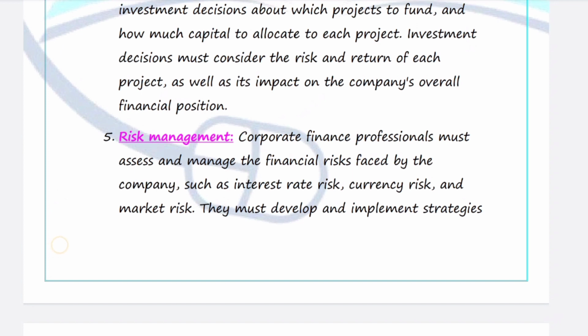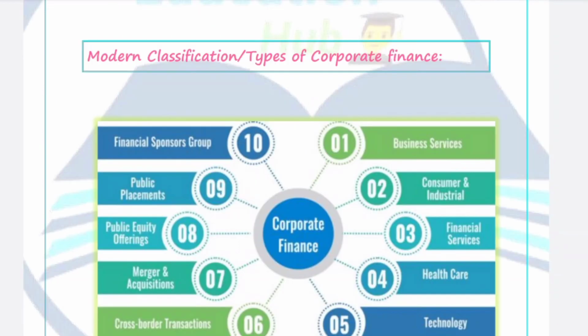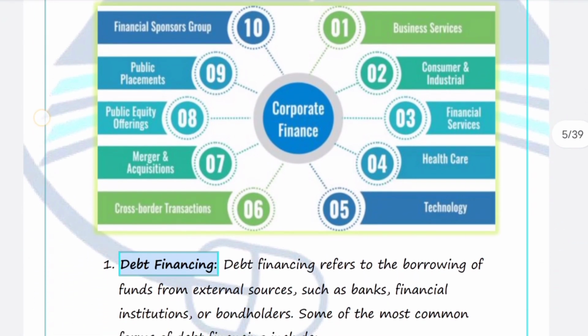Okay, so these are the main five objectives that every company has while deciding the source of corporate finance to get higher returns in the future. These are the objectives. After completing the scope or the objectives of corporate finance, coming to the modern classification of corporate finance. Modern classification of corporate finance consists of two types: one is debt financing and the other one is equity financing.